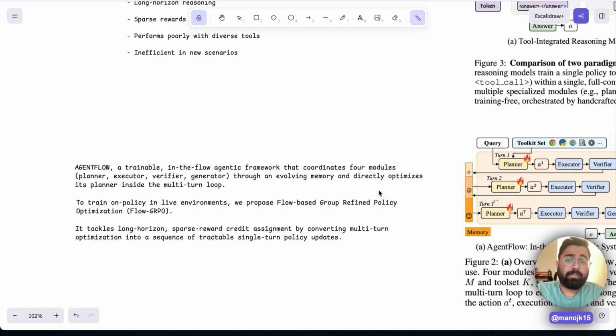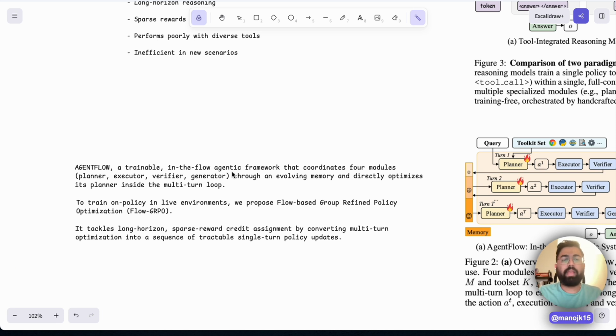and directly optimize the planner inside the multi-turn loop. So what we are talking about here is that the optimization happens only for the planner, not the executor, verifier, and generator. So we are making the planner a lot smarter, by planning way more efficiently. So we are increasing the brain part of it, not the other, like hands and legs part of it.